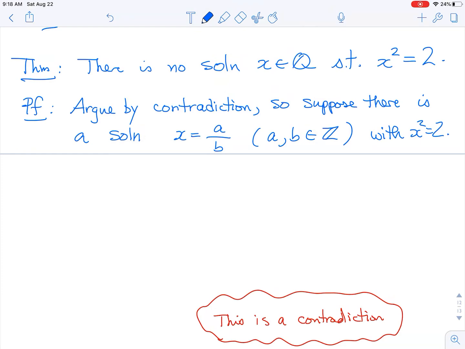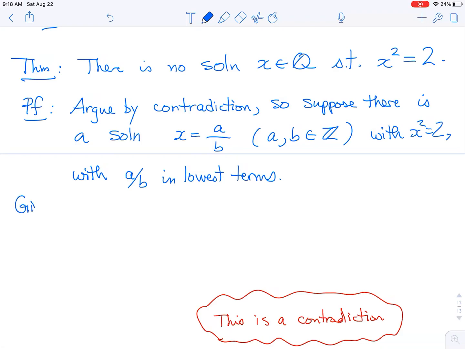Good. And so we're going to suppose there is a solution, and we're going to add actually one more hypothesis, right? And with a over b in lowest terms. Now, what I mean by lowest terms, I'll just say that in words, since I think we know what that means. It means that a and b have no common factor. So we assume that the numerator and denominator don't have a factor of 2 or a factor of 3 or a factor of 5 or anything like that. Right? And from this, I promise you, we will get our contradiction. Okay, so what do we know?